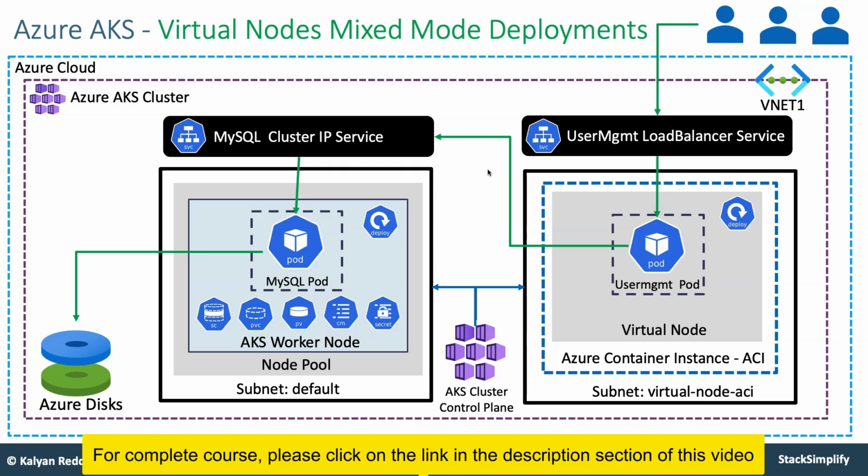For that purpose, you are going to implement a mixed mode deployment using virtual nodes. Your MySQL pod you are going to run on regular node pools, and the user management pod, which is your Java application, you are going to run on virtual nodes. Then you implement this mixed mode infrastructure and test it. Users can access your user management application, and the request comes in and goes to the MySQL ClusterIP service, to your MySQL pod, to Azure disks. This whole thing you are going to implement with virtual nodes mixed mode deployments.